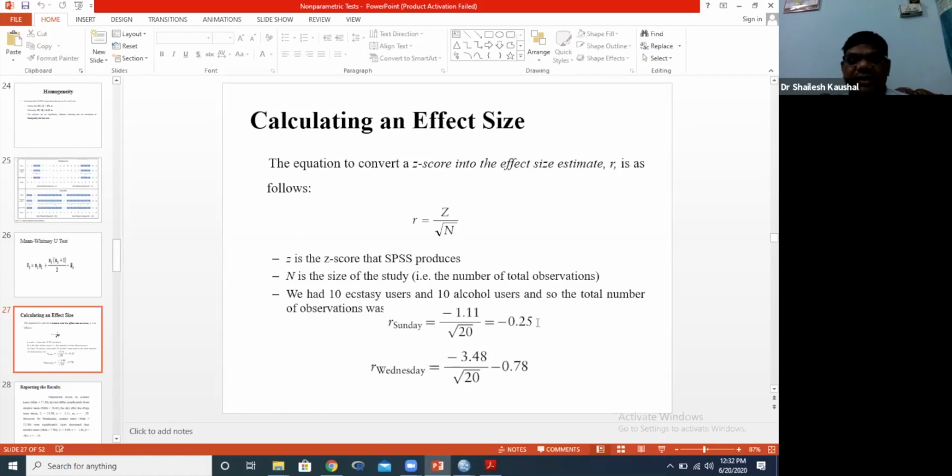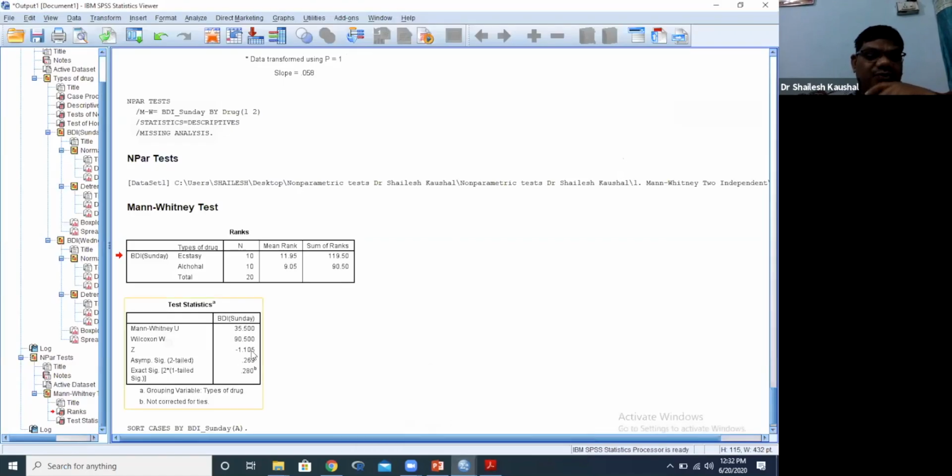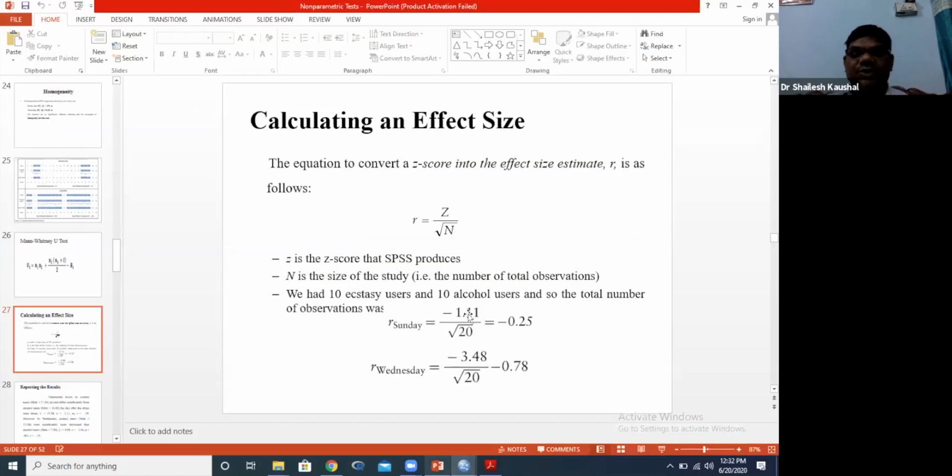For Sunday, the effect size is low because the p value is greater than 0.05. We can calculate the effect size: the Z value we already calculated is minus 1.105, divided by the square root of N. The r value should be between -1 and +1.